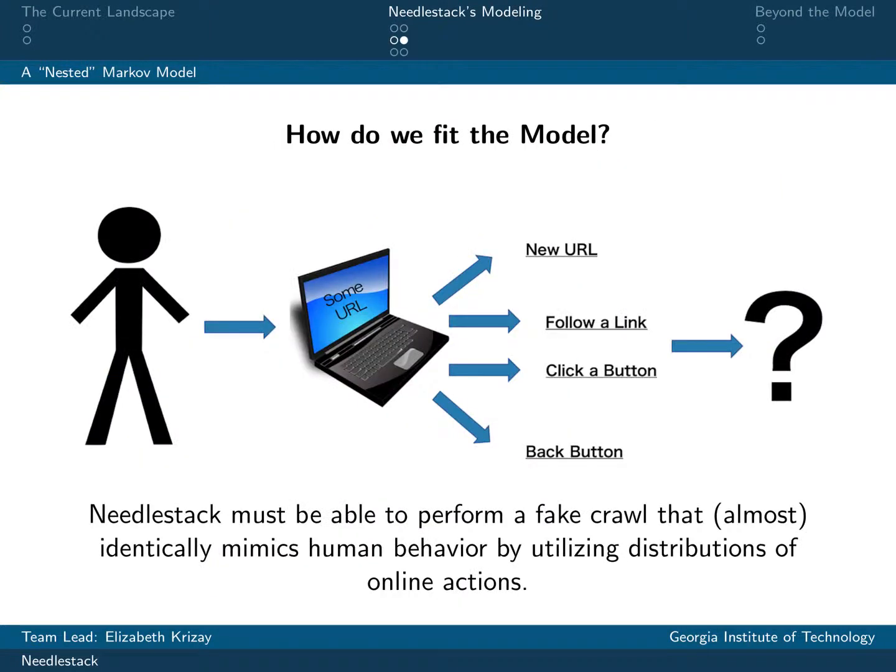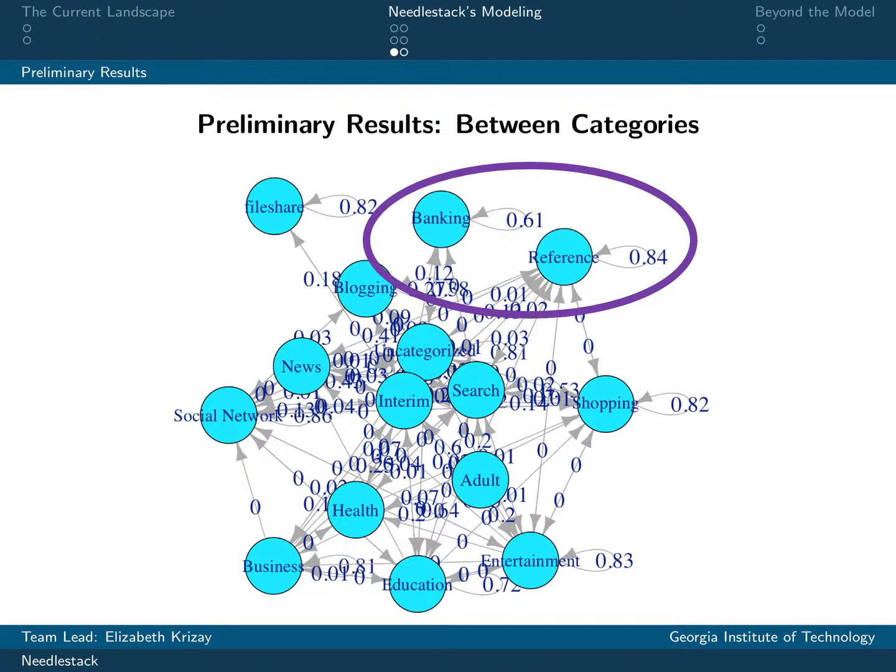In order to create such a model, however, we needed to be able to see exactly how humans interact with an online environment. Thus, we designed and implemented a 2-week-long behavioral study that tracked 30 participants' browsing behavior over the course of 2 weeks. The end result of this study is a compilation of numerous crawls online that we were able to fit our model's parameters to. We do have some preliminary results from the study.